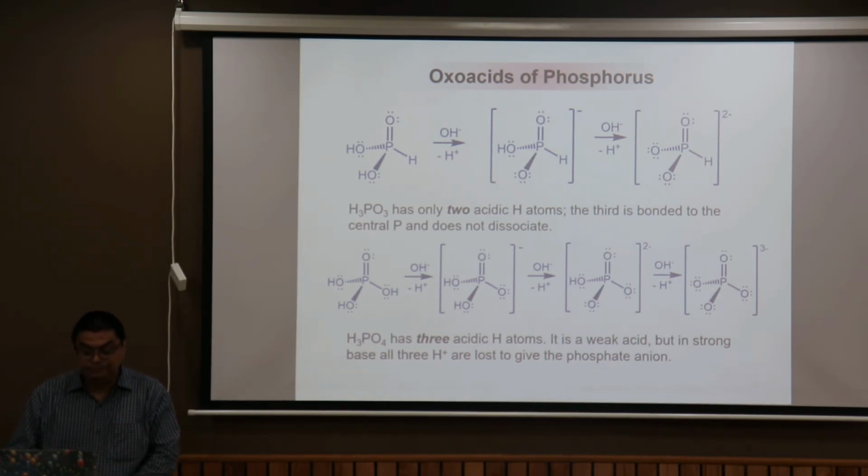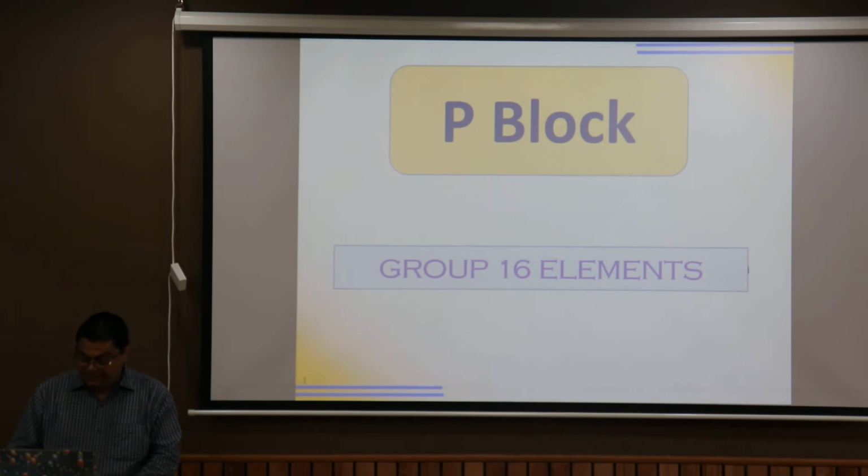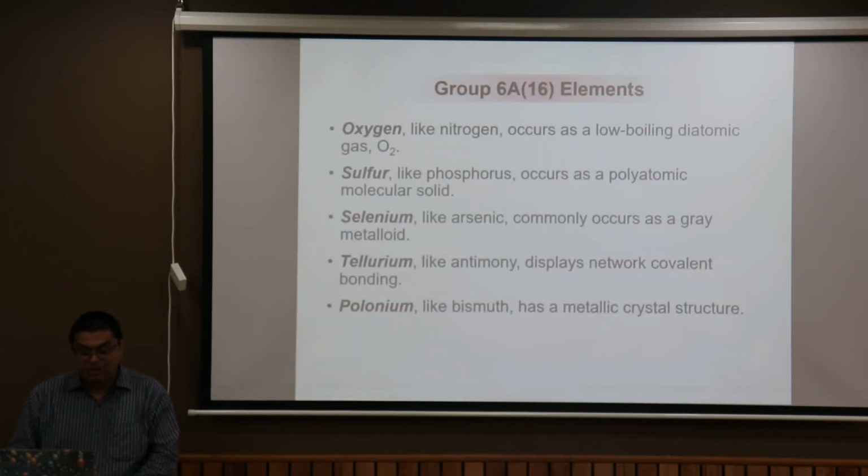Group 16 elements. Basic members are oxygen, sulfur, selenium, tellurium and polonium. Oxygen, like nitrogen, occurs as a low boiling diatomic gas. Sulfur, like phosphorus, occurs as a polyatomic molecular solid.